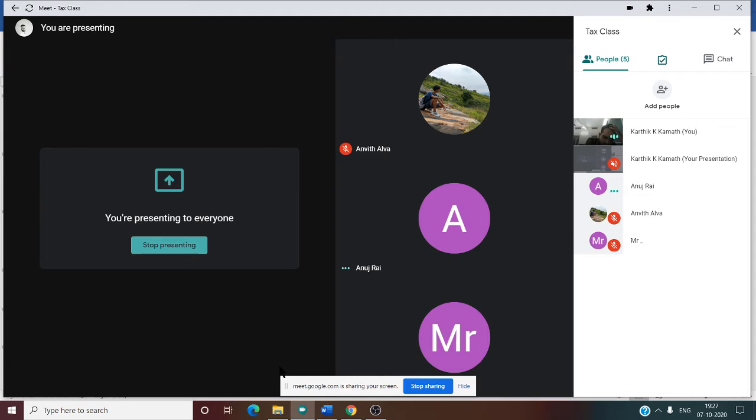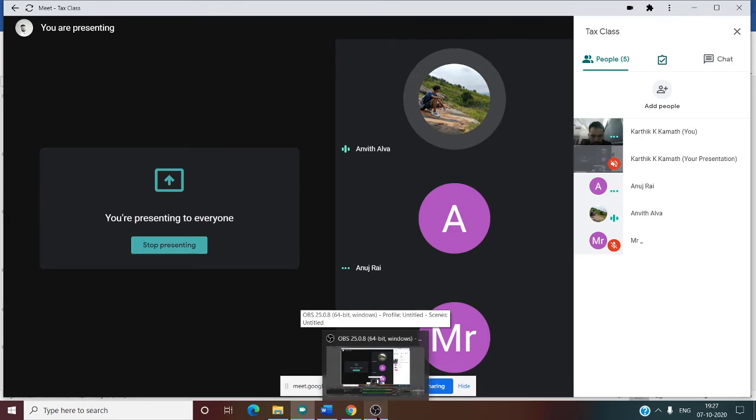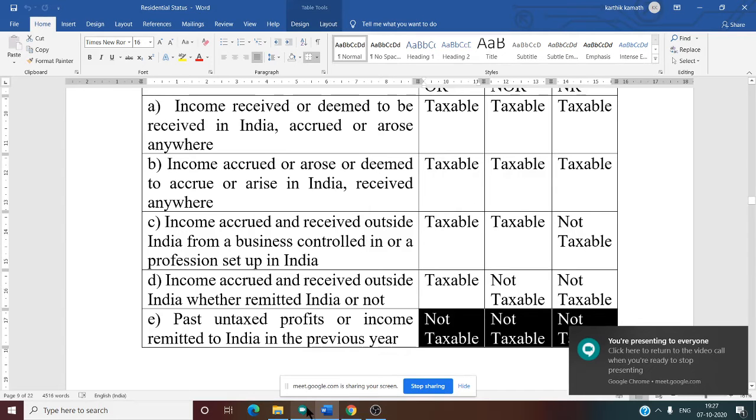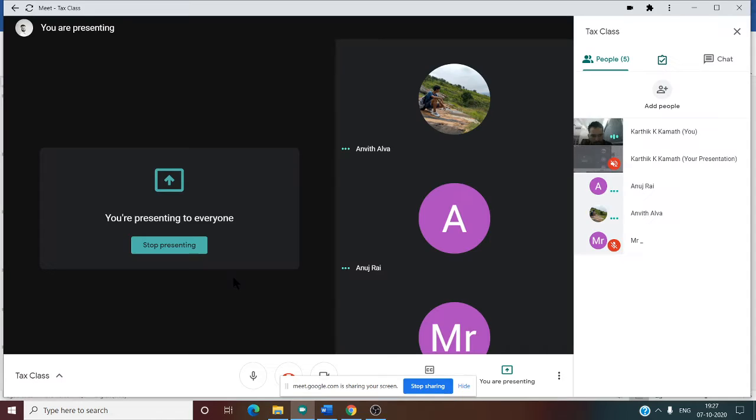For Mangalore, it is taxed, sir. For who sent it from India, it is taxed. Yes, that is true, but I am telling from this point of view.